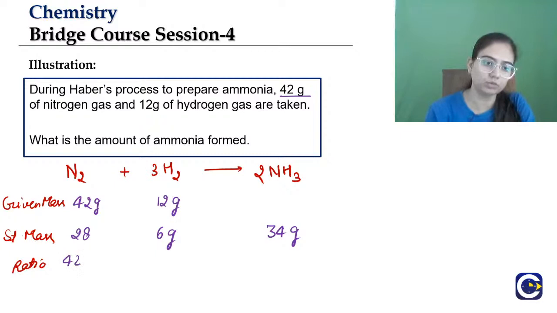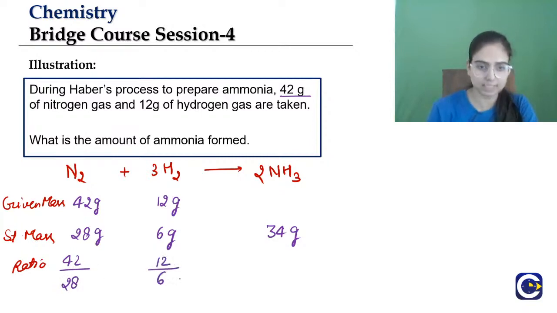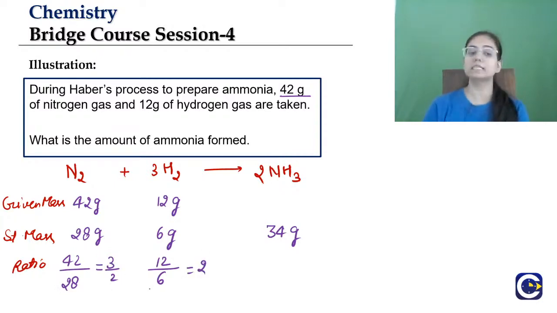Ratio: units are same, so 42 divided by 28, that will be 3 by 2, and 12 divided by 6, that is 2. So which one is less, kids? 3 by 2 is least.